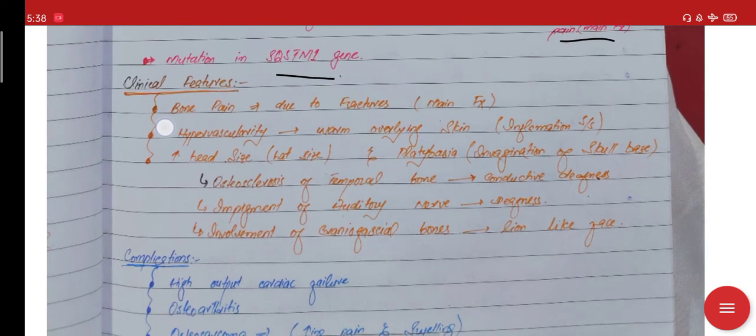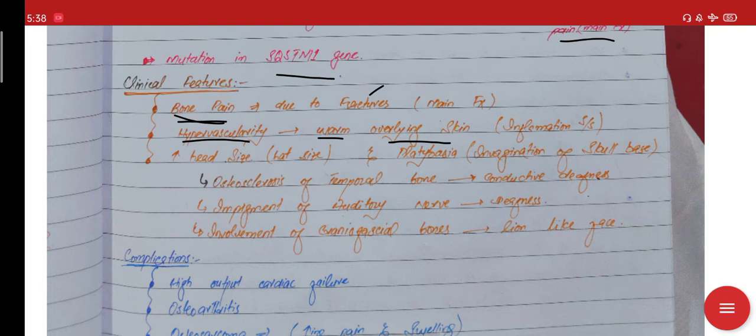Let's talk about its clinical features. The main feature that will be present is bone pain, and this bone pain is mainly due to fracture, since we know that this newly formed bone will be thicker but weaker. So fractures occur most commonly in this bone, which leads to pain. Moreover, there will be hypervascularity. The hypervascularity of the bone will cause the overlying skin to become a little warm. So that area will be inflamed.